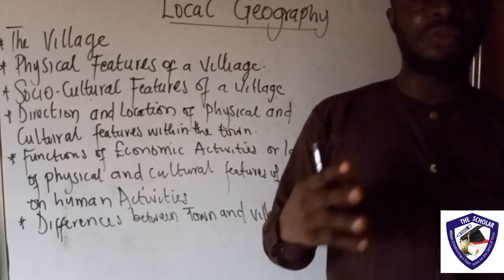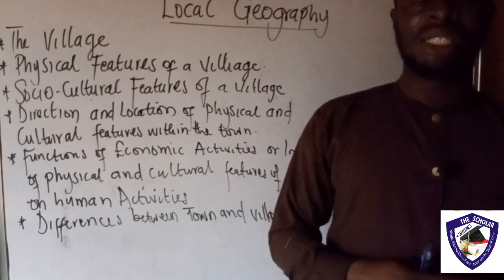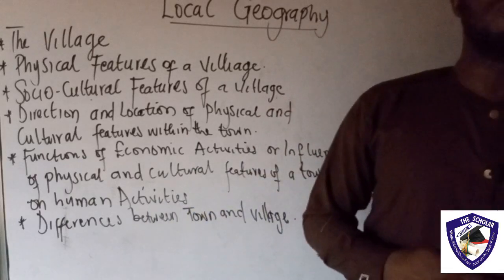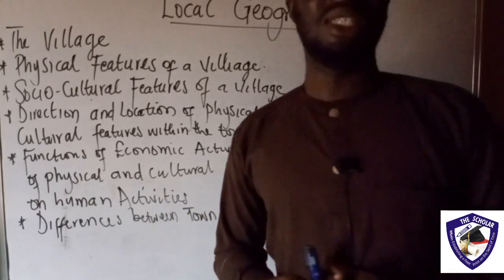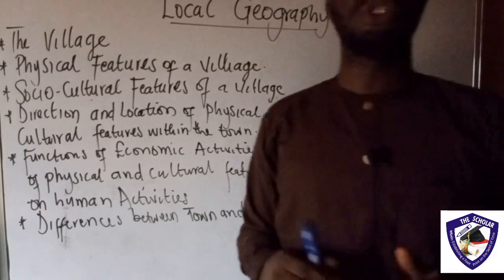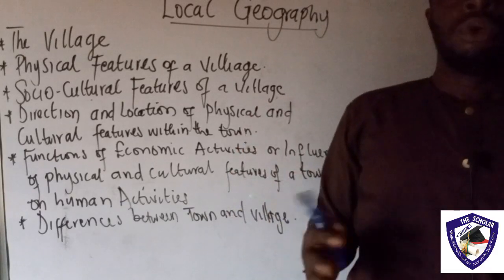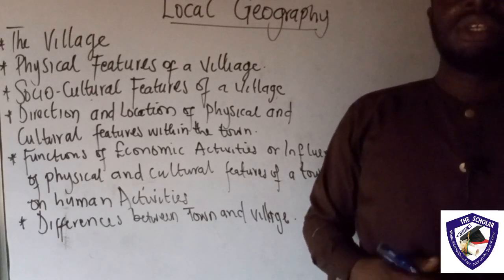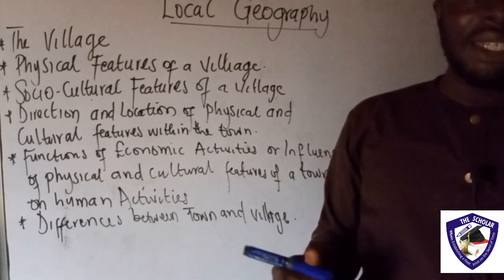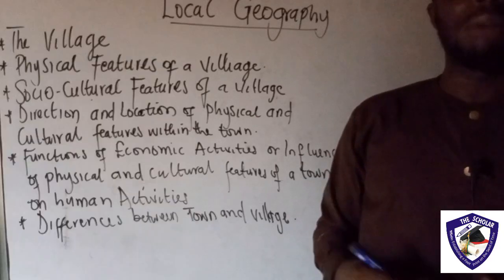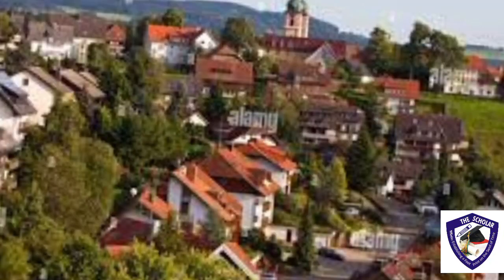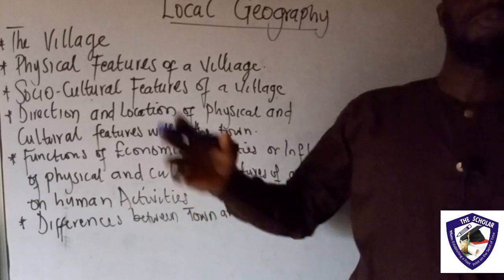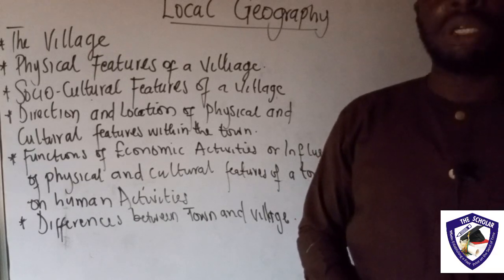So what are the physical features that can be found in the town? Basically, like what I told you while I was discussing the physical features that can be found in the village, one of the physical features is the relief. We'll consider the type of reliefs that are found in such a town. All right, some are rugged, some are gentle, some are plains. Like I've told you, relief generally we talk about the lowland and the highland. So which type of relief are we having in the town in question?